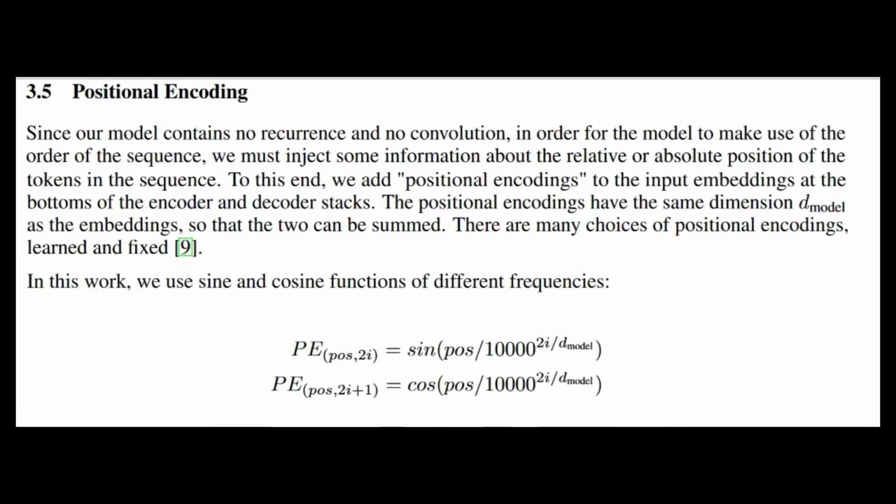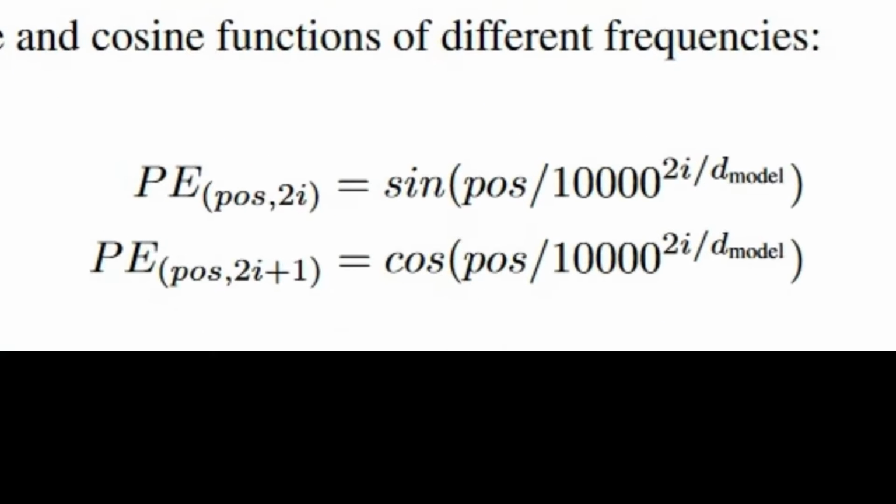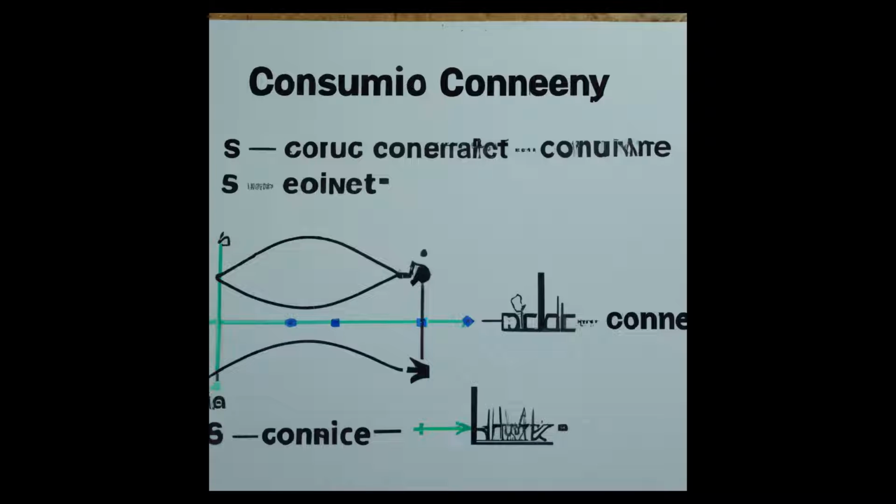We add positional encodings to the input embeddings in our model to make use of the order of the sequence. We use sine and cosine functions of different frequencies for the positional encodings.